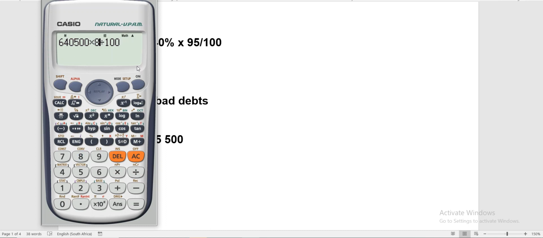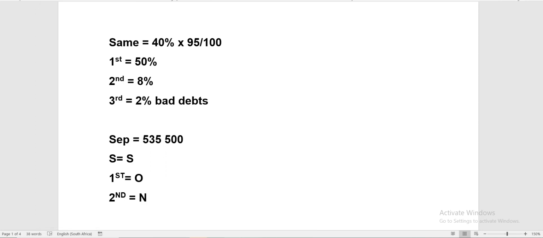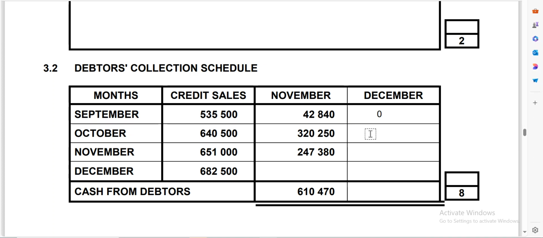Okay, and it's going to give us 51,240. So that's how you are going to get that figure. Unfortunately, because of time, I can't type it there. So that 51,240 will come here. Okay, and remember guys, when you write the exam you don't have time, so you need to make sure that you master your calculations.